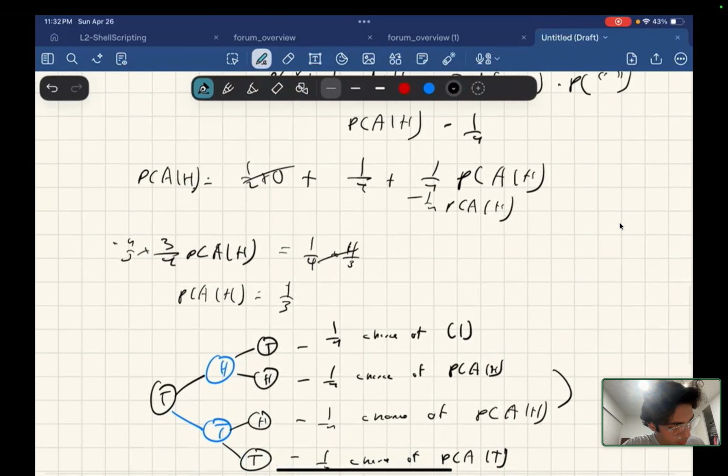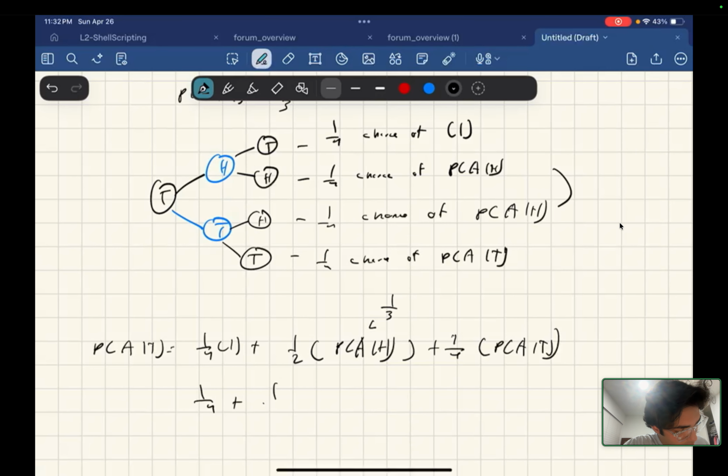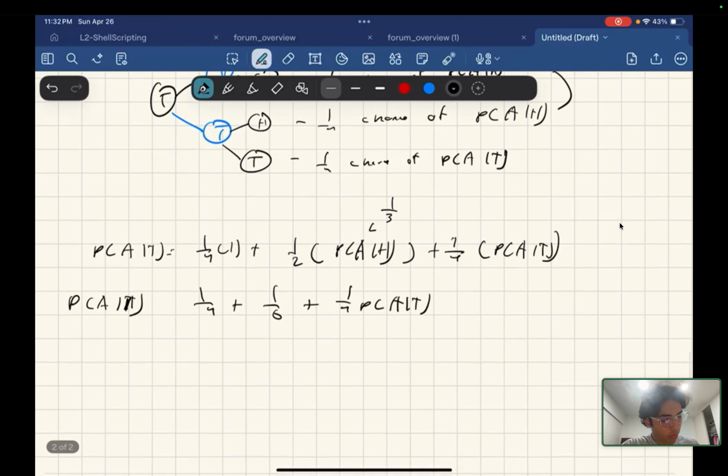So 1/4 plus 1/6 plus 1/4 probability of A given tails, all of that equals probability of A given tails. 1/4 plus 1/6 is 5/12.